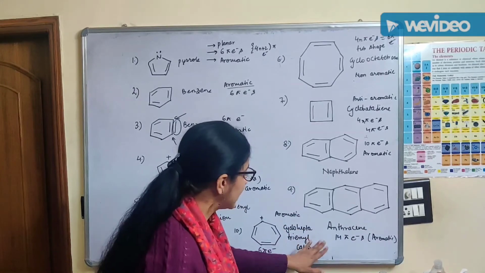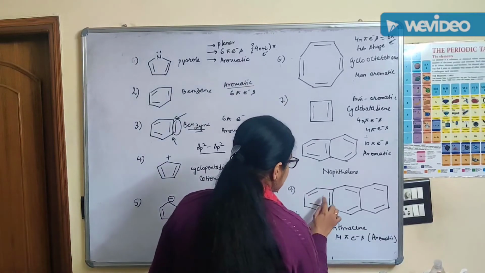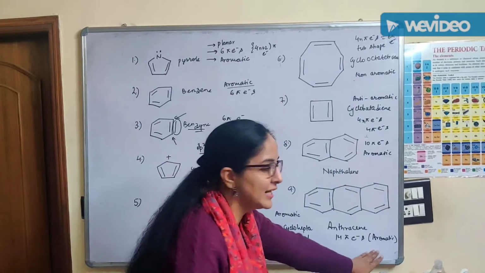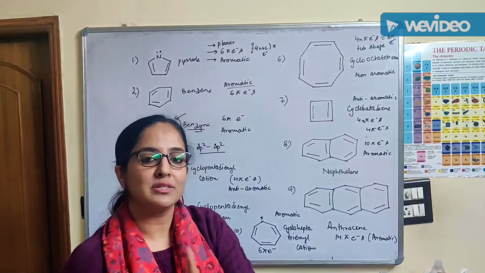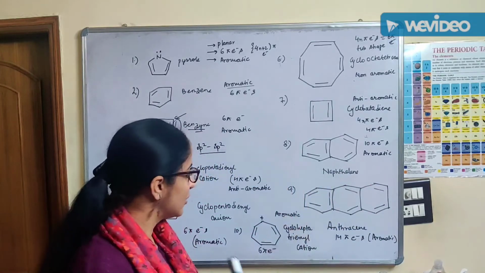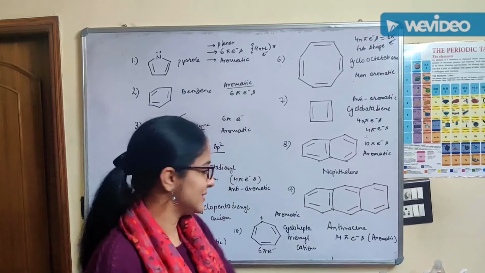So how many pi electrons are there? See, 1, 2, 3, 4, 5, 6, 7. Odd number of pi bonds, 14 electrons. 4n plus 2 pi electron system is there. The 4n plus 2 pi electron rule, that is Huckel's rule, is obeyed. So this is an aromatic system.